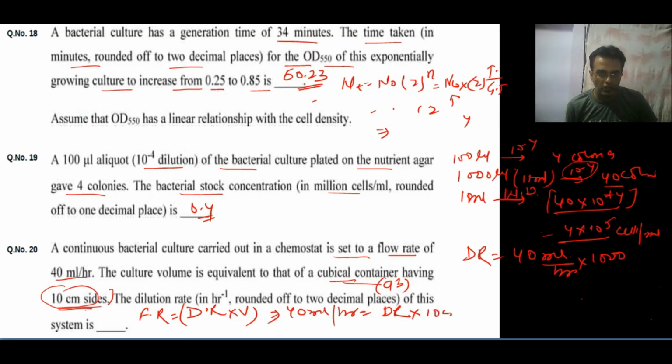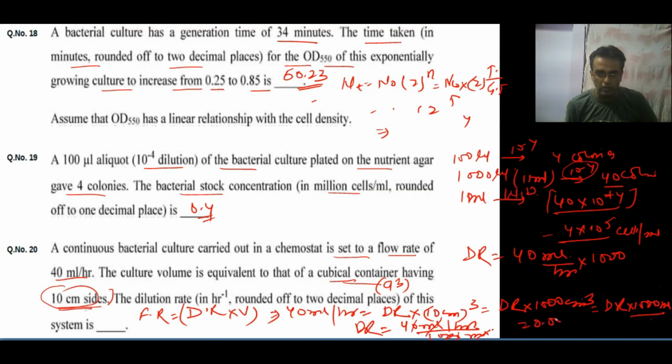So 10 centimeter cube is 1000 centimeter cube, and we know that 1 centimeter cube is 1 ml. So 1000 centimeter cube will be 1000 ml. Now the DR value, dilution rate, will be FR, which is 40 ml per hour, divided by 1000 ml. So ml will cancel out, and this value will be 0.04 per hour, which is 0.04 hour minus 1. So here the answer will be 0.04.